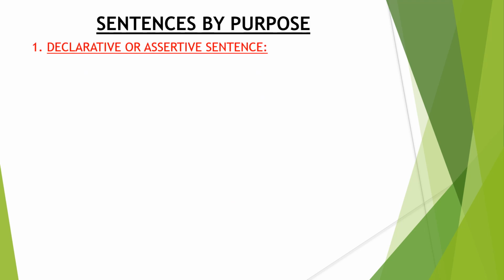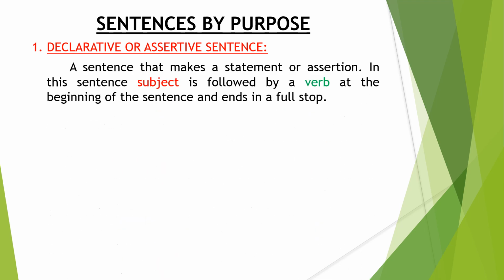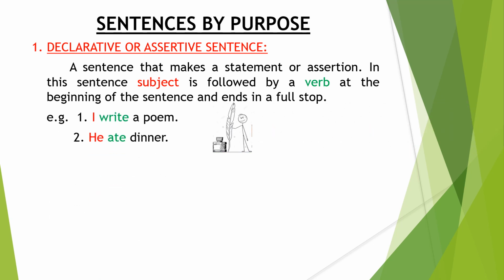First of all, declarative or assertive sentence. A sentence that makes a statement or assertion. It's the simplest form of sentence. In this sentence, subject is followed by a verb at the beginning of the sentence and ends in a full stop. See here examples. I write a poem.